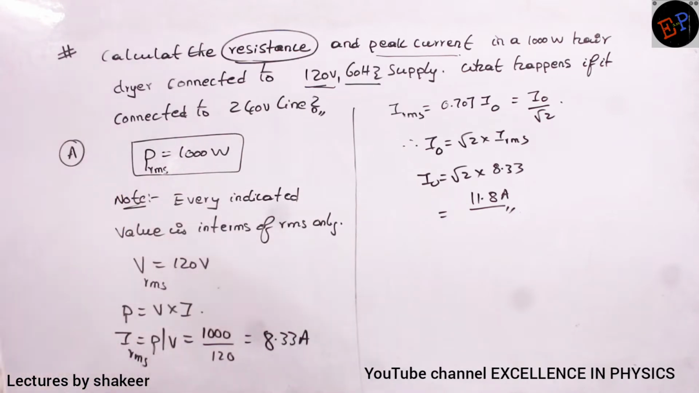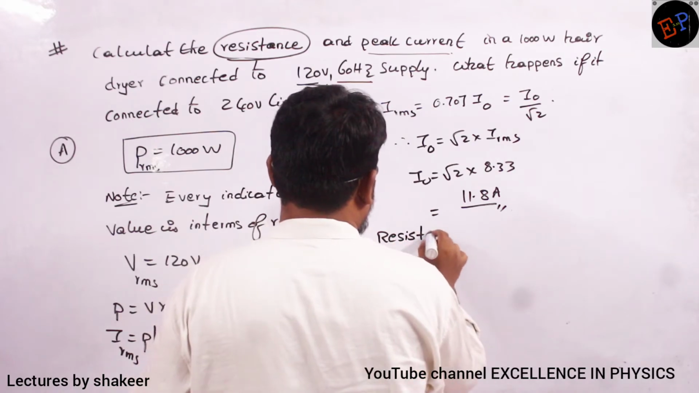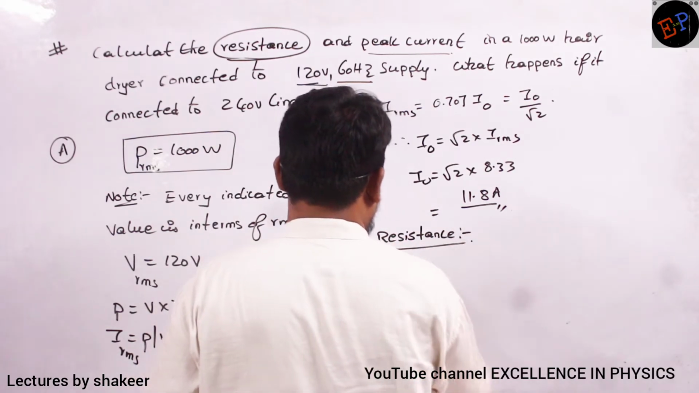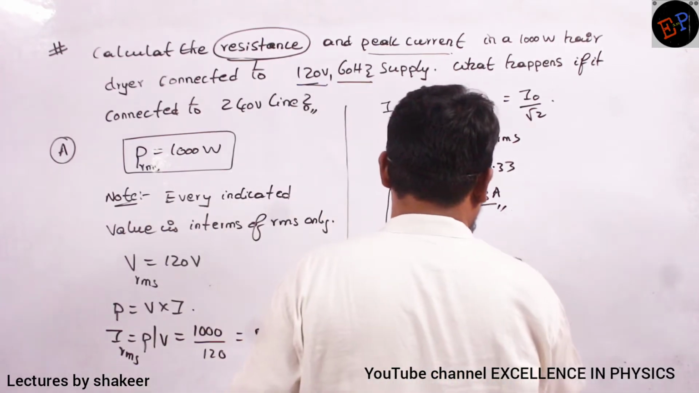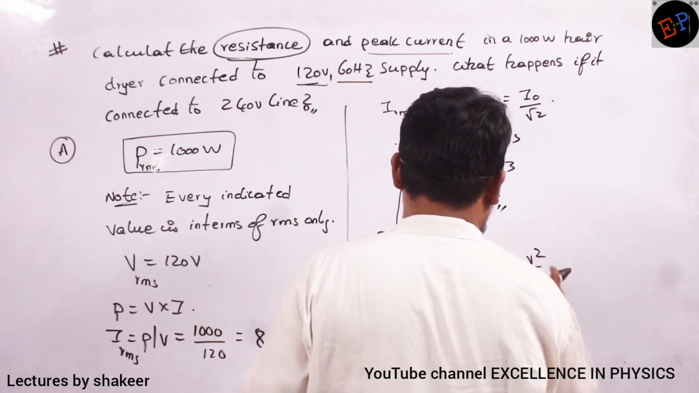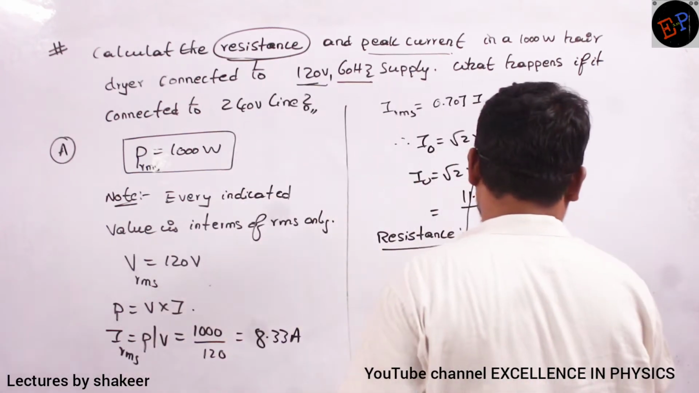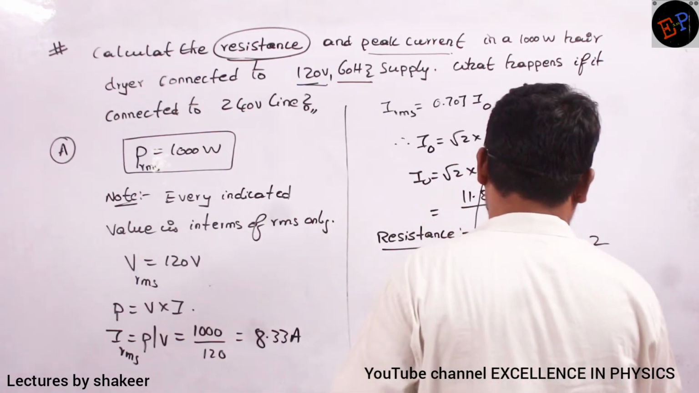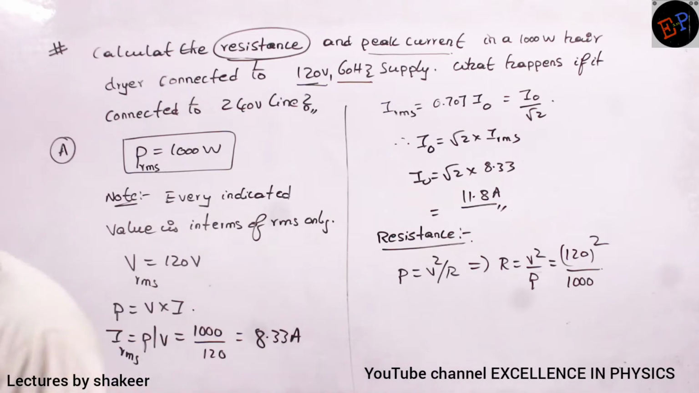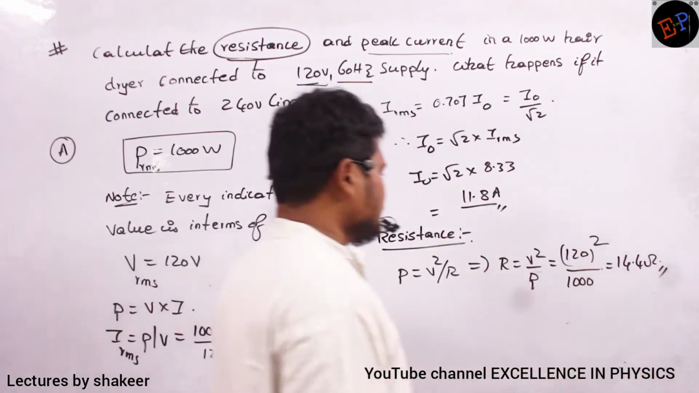How can I calculate resistance? Now see, resistance he is asking, so you can use I is equal to V by R, or you can write power is equal to V square by R. This is also a formula, no? So therefore, resistance is equal to V square divided by P. What is the supply potential? 120. 120 whole square. What is the RMS value of power? 1000. Do this calculation, you will get the resistance of this circuit. So 14.4 ohms. That is the resistance of the circuit.